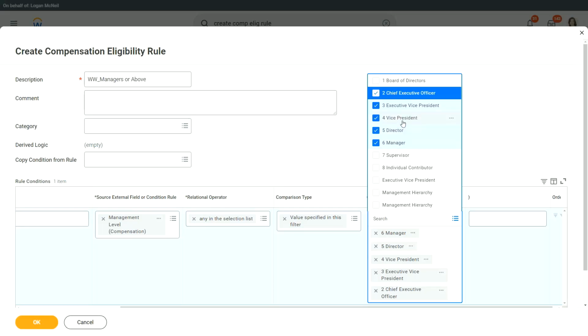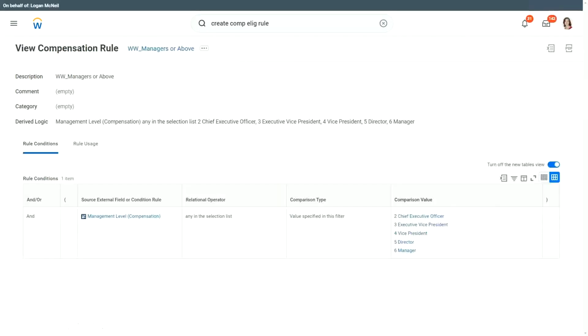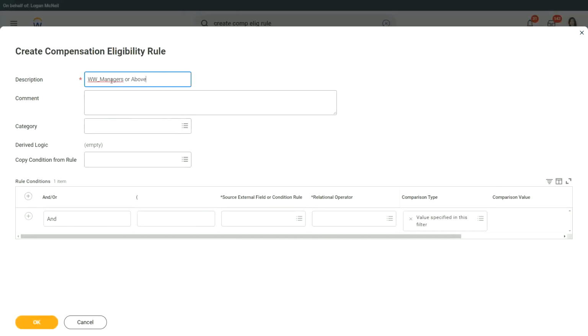Right. So manager, director, vice president, executive vice president, CEO, these are the management levels that I want. Now, if I am creating managers or above, would I create something which says non-managers? It makes sense, at least for consistency. So let's create one more, which says non-managers. I will just copy it here, and I will say non-managers.